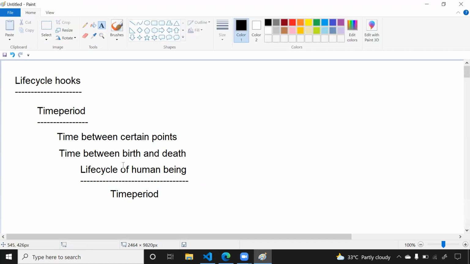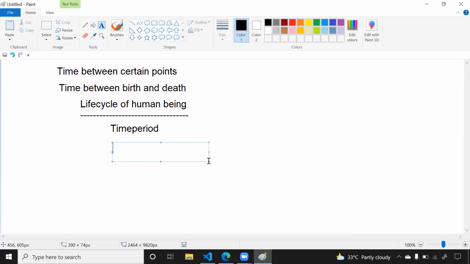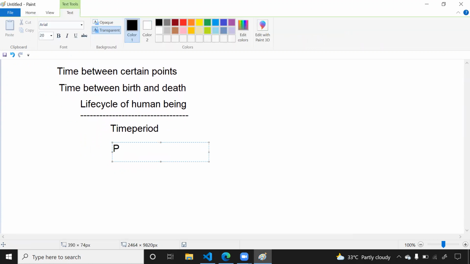During this time period, or this life cycle, a human being goes through different phases. What are the different phases?